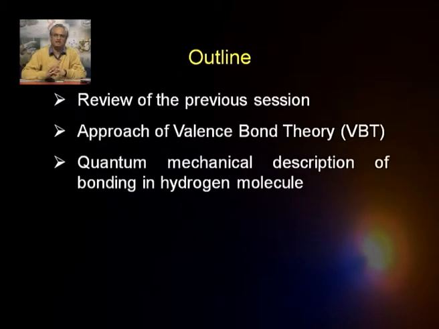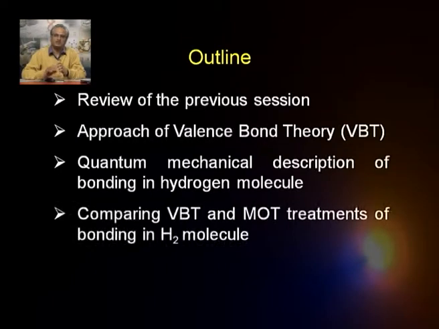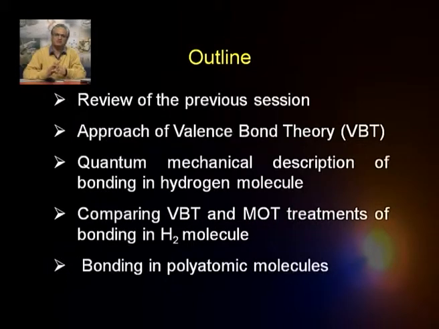Then we will try to see how we quantum mechanically give a description of bonding in a simple molecule like the hydrogen molecule. Then we will compare the valence bond theory and molecular orbital theory's treatment of bonding in the hydrogen molecule. Then towards the end we will briefly touch on the bonding in polyatomic molecules, and we will sum up what we do today.